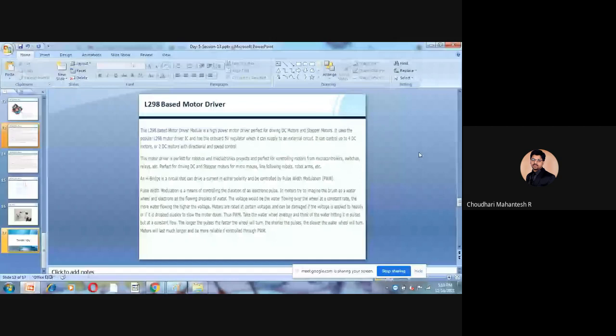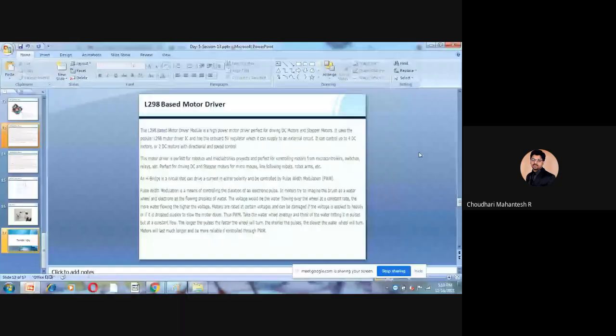This motor driver is perfect for robotic and mechatronic projects, for controlling motors from microcontrollers, switches, and relays. It is perfect for driving DC and stepper motors, for micro mouse, line following robots, and robot arms, etc. The H-bridge is a circuit that can drive a current in either polarity and be controlled by pulse width modulation.